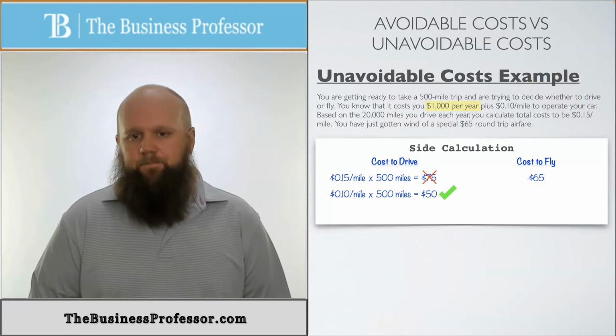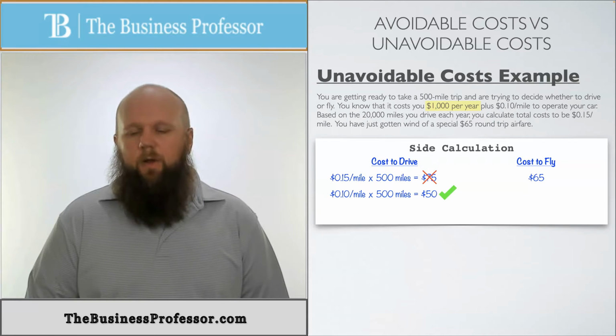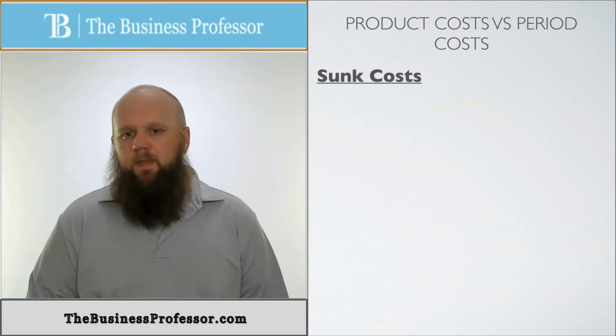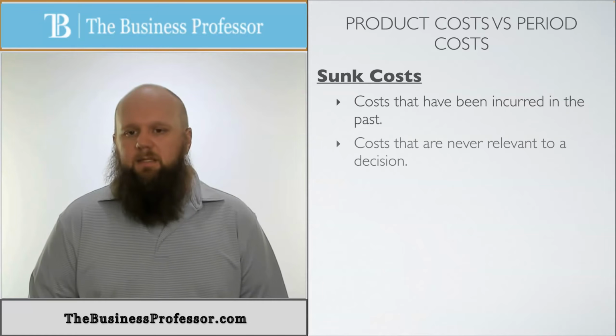That's the better option. Now, on top of unavoidable and avoidable cost, we also have this thing that's called sunk cost. Sunk cost is a cost that's been incurred in the past, and these are costs that are not or shouldn't be relevant to any decision that you make. These are things that you can't get back.